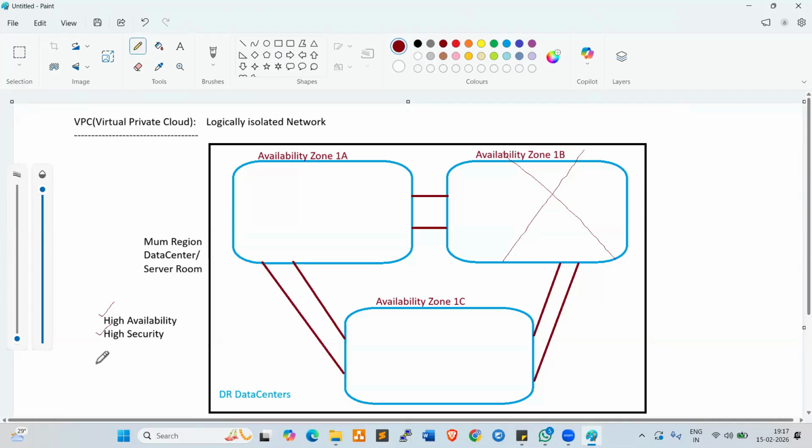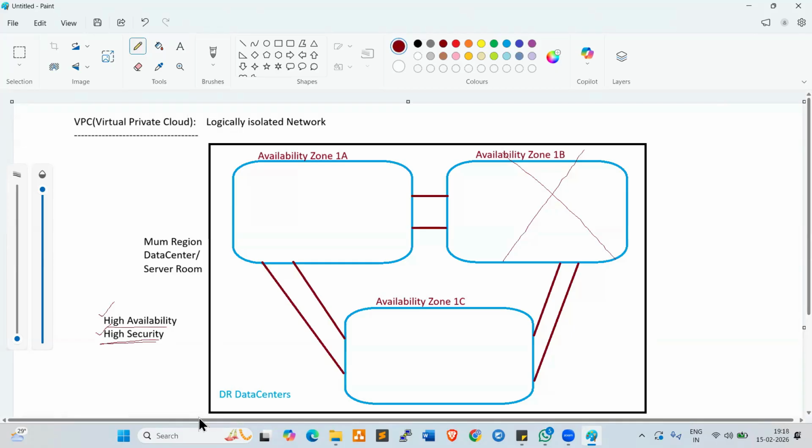When you contact any cloud platform like AWS or Azure or GCP, your first concern is how the security will be provided, how the availability will be provided. If I deploy my production applications, my core business applications, on cloud servers, how will the security be addressed? This is the first concern every customer raises.